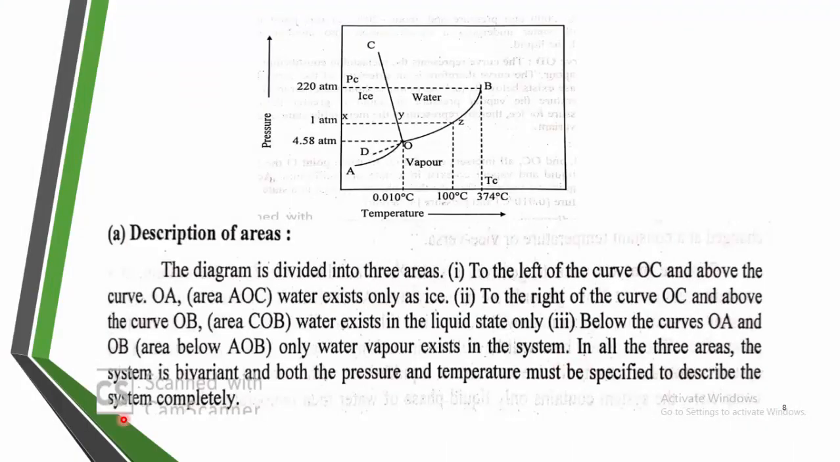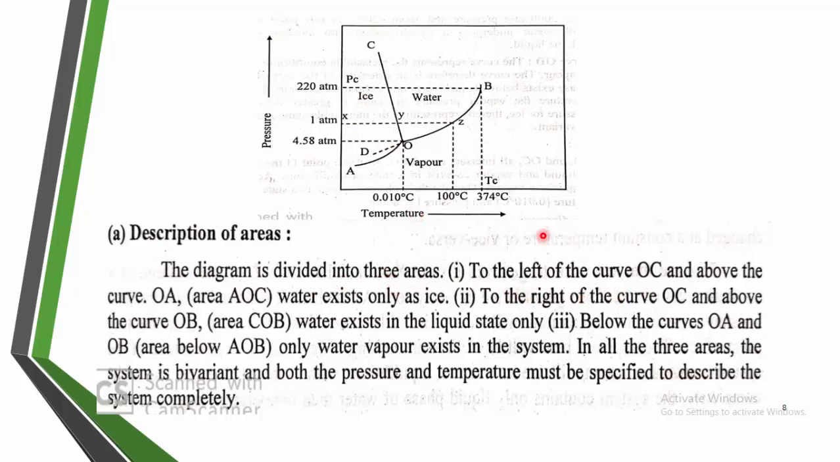See, this is the first. The diagram is divided into three areas. First, we are going to see the description of the areas. We have to discuss the areas first. This is the area, this is the area, and this is the area. The diagram is divided into three areas.